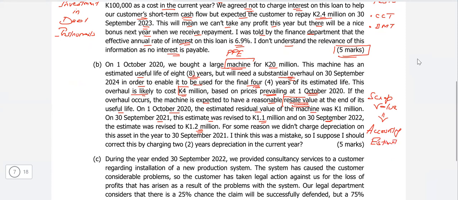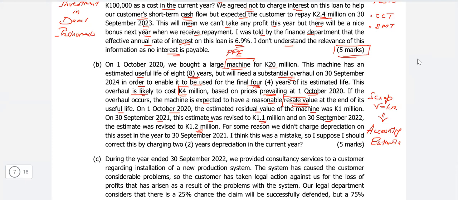And as per IAS 16, accounting estimates, which include the scrap values, the useful lives, and the depreciation methods, need to be reviewed at each year end. And if there is a genuine change, you can revise it.